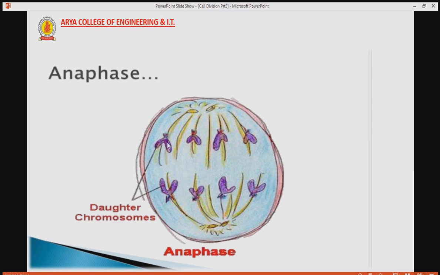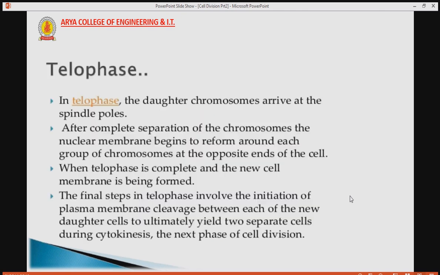Here from the figure we can see how the chromosomes are split into two. Here the chromosome splits, one sister chromatid is here and the other is here. They are both attracted toward the opposite poles with the help of the kinetochore and spindle fiber. These chromatids went to this pole and these chromatids will gather at this pole. So both the sister chromatids are separated pole apart in anaphase.